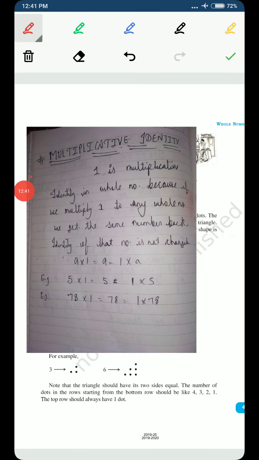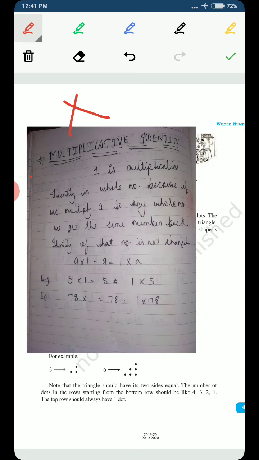Now let's see the identity for multiplication. We have seen the identity for addition, a number such that if we add it to any other number, the identity of that number will not be changed. Now we have to find an identity for multiplication, so that if we multiply the given number with that number, then the identity of the given number should not be changed.